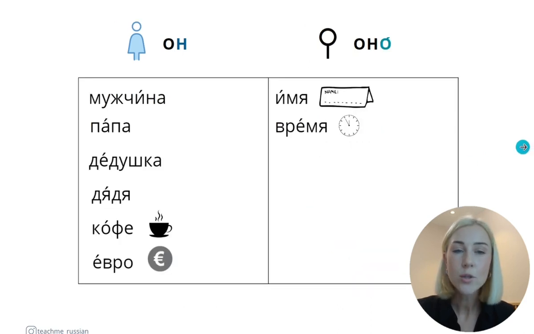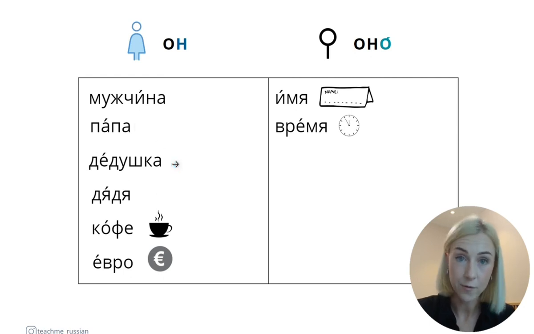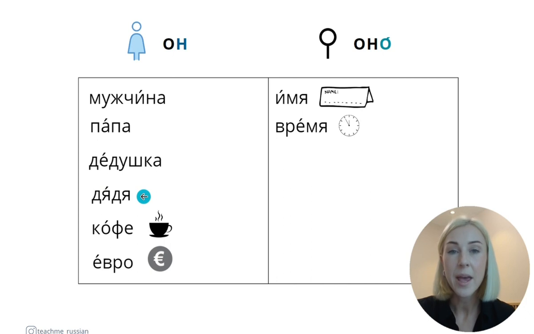Okay. Also, we have some exceptions. There are many more exceptions, but now I'm going to give you some of them. Okay, so here you can see four nouns. Let's first read them and translate to English. So, мужчина, папа, дедушка, дядя. Мужчина, a man. Папа, a father. Дедушка, a grandfather. Дядя, an uncle.